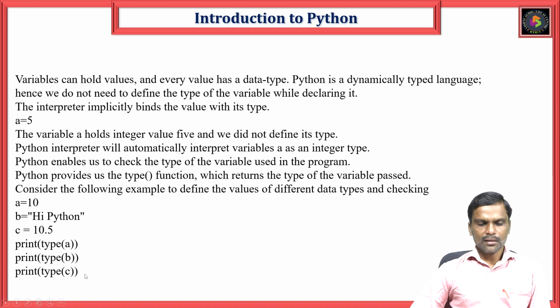Similarly type(c): what is the type of c? It gives float. So this is another advantage of Python, where variables need not be defined and we can access them directly. Python itself figures it out, and to check this we can use the type function. Without the print statement also, you can simply write type of a, b, c, and you will get which data type each one is.